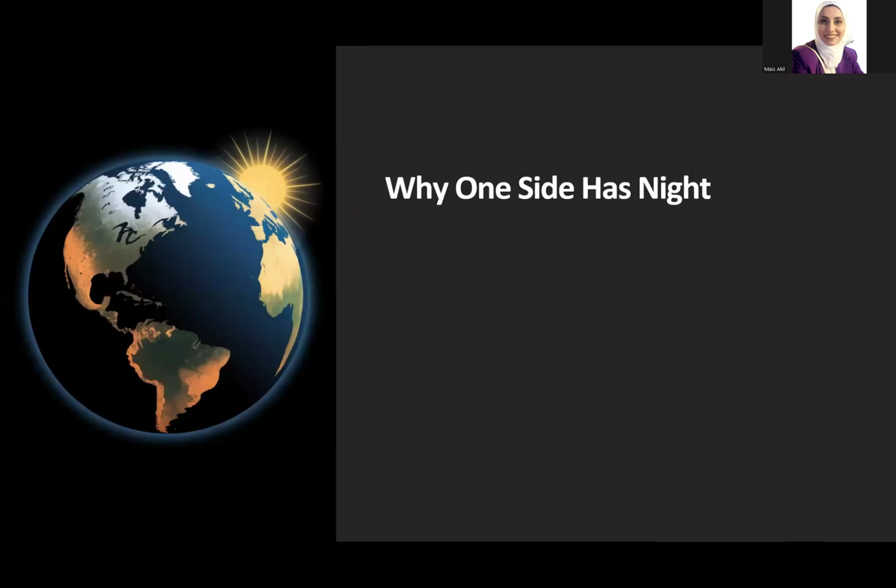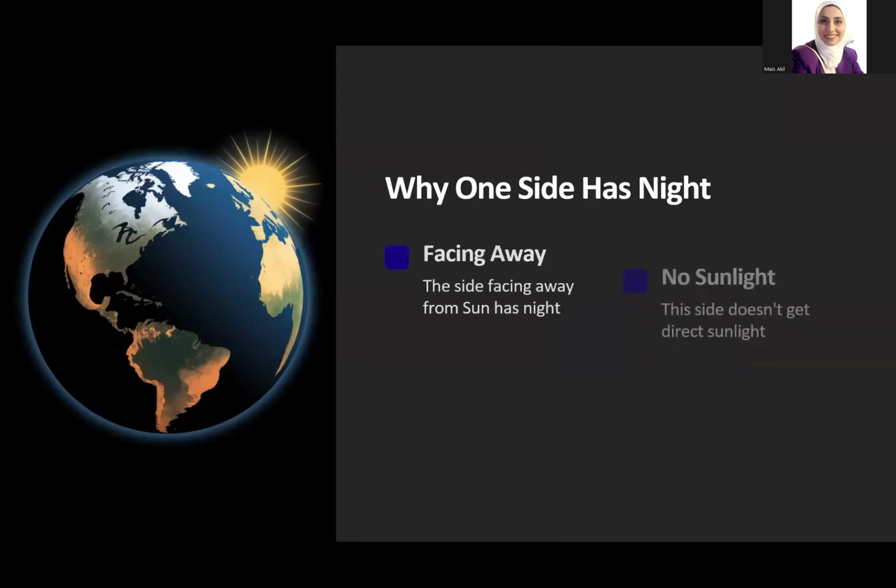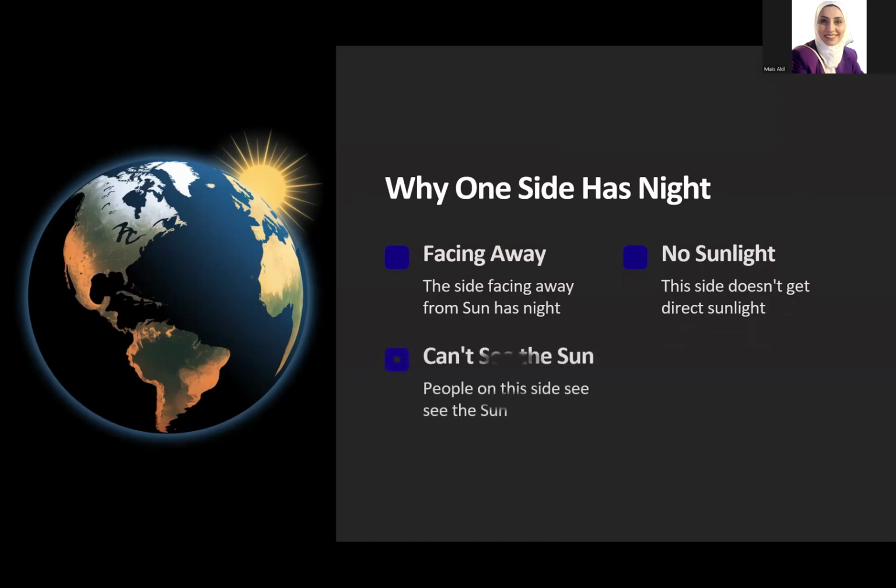Why does one side have night? The side of Earth that has night is the side that is facing away from the sun. So it is not getting sunlight. This side does not get direct sunlight. So people on this side cannot see the sun.